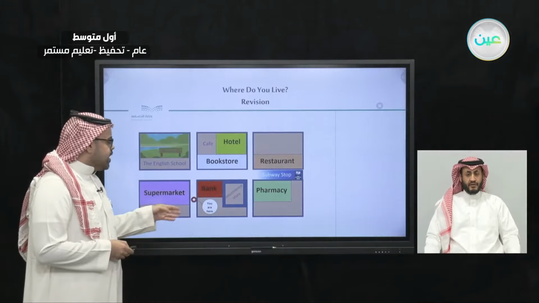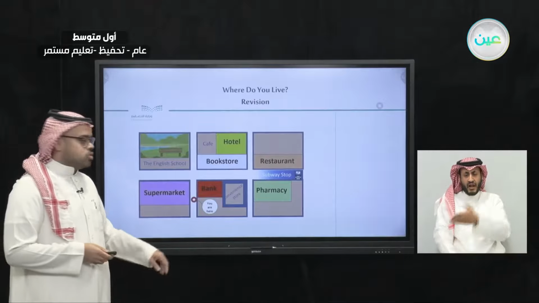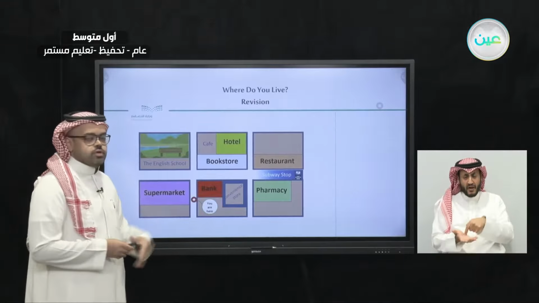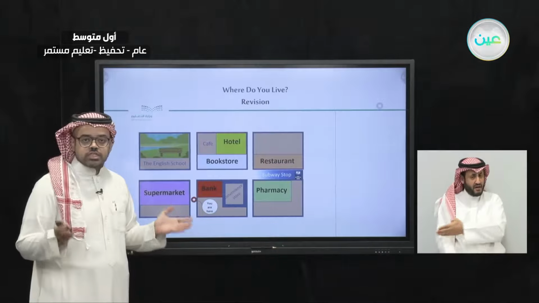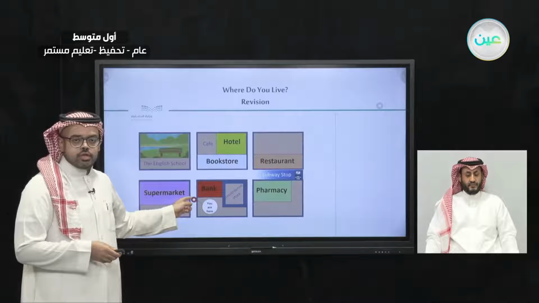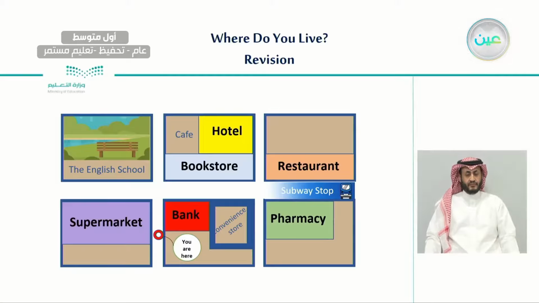Last lesson, we saw this map and practiced on it, and we helped someone get from here to different places. We listened to four directions for the gentleman who was standing here. For example, we learned how to give directions to the English school. We said to go straight from here and turn left at the corner. The English school will be opposite, or across from, the supermarket.